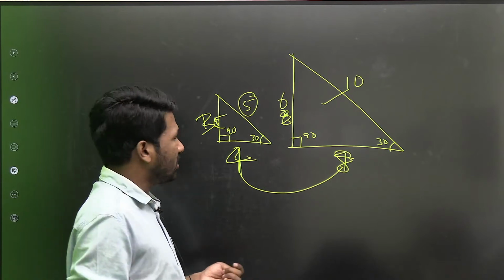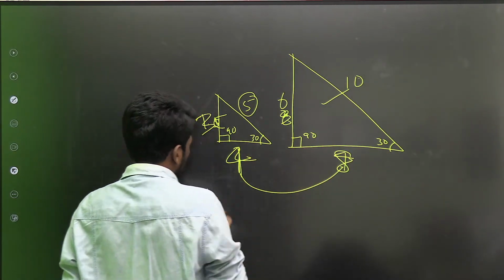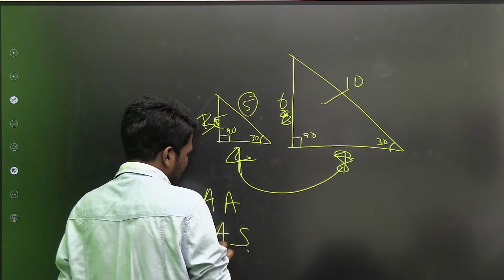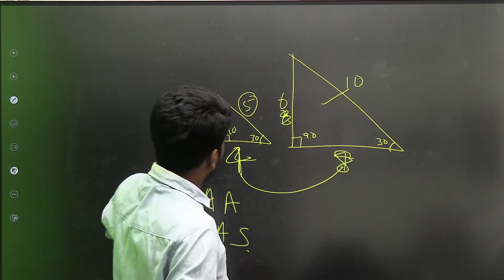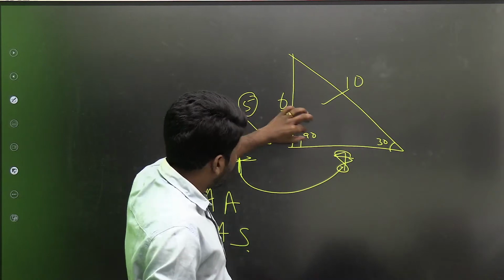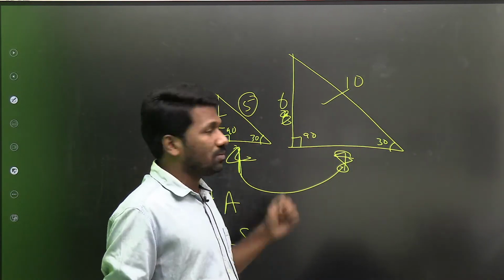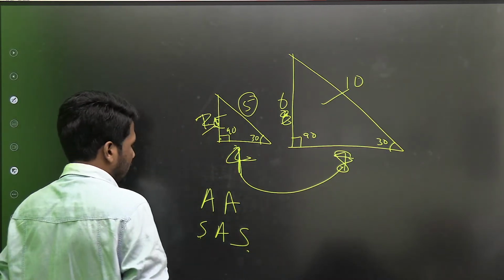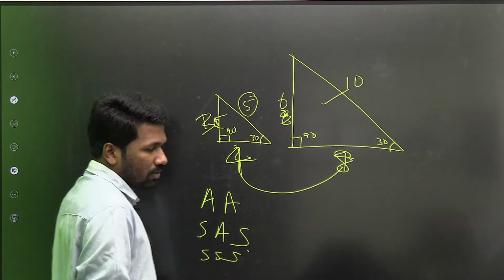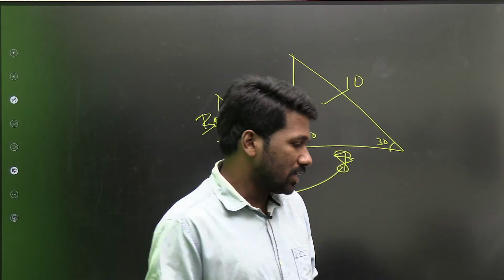That is more important. Two angles equal is only one possibility. The SAS condition also works: two sides equal and the in-between angle equal. This side equal, this side equal, and the in-between angle equal, then also the triangles are similar. If they are similar, the property can be applied. Similarly SSS, if all three sides are proportional, then also we can say that the triangles are similar.